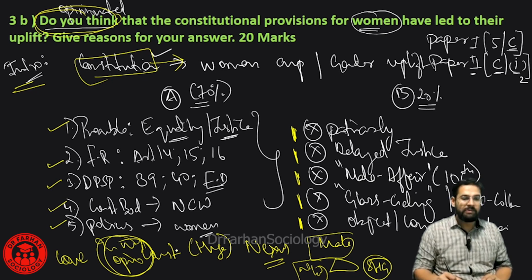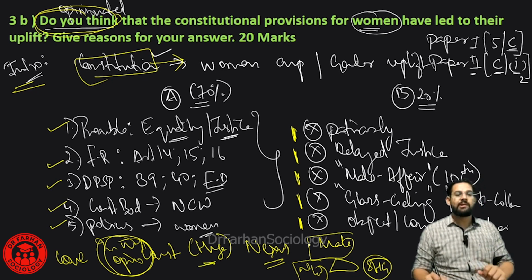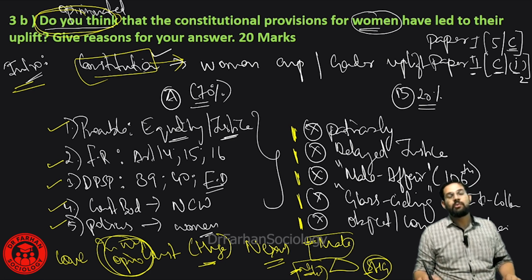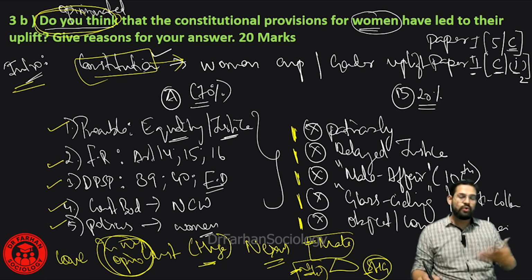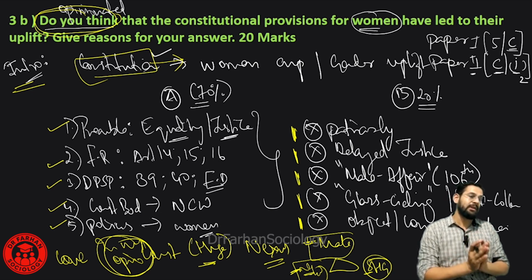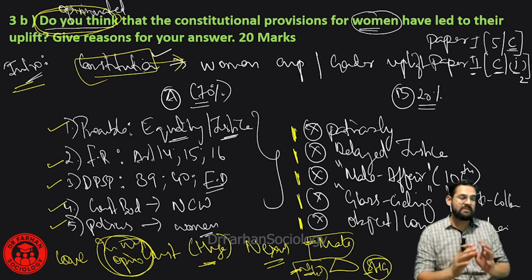So in my opinion, the Constitution has played an important role, but it also requires gender neutrality from the male side. The NGOs are supposed to come together, the Mahila Mandals, the self-help groups, all of them. That is the way we are going to address gender equality, or try to address the issues of patriarchy in society. This is our 20-marker third question, B part. Let's look into the next question.